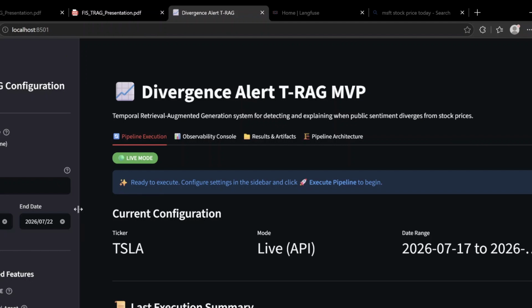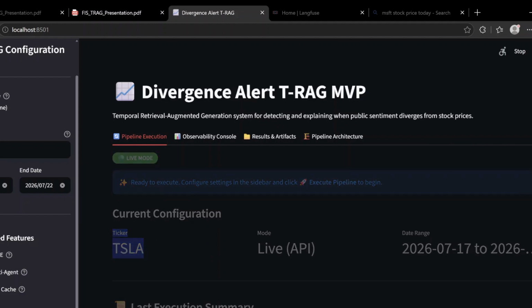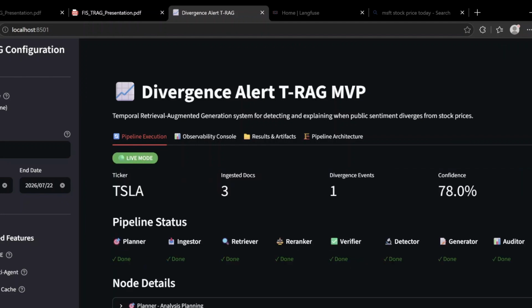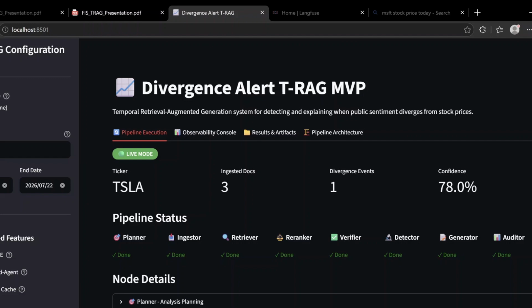I've enabled multi-agent. If I disable that, it will run with just one agent. And I'm just clicking on execute pipeline. So the moment I choose Tesla, it is showing Tesla and live mode, with this date range. Clicking on execute pipeline, it will run the pipeline. In just a couple of minutes, it has completed. It ingested 3 documents, 1 divergence event, and confidence is 78%. All the nodes of this pipeline are done.